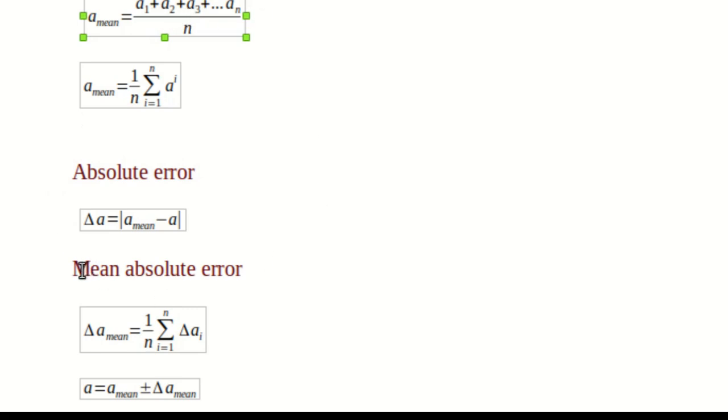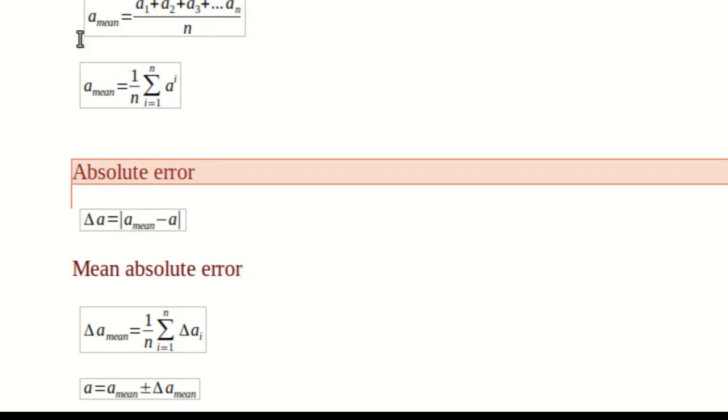Then we can calculate mean absolute error. So what is that? Mean absolute error is the mean of all such absolute errors. We know how to calculate the mean. In similar way, we calculate the mean absolute error. So this is the mean of absolute errors of all measurements.